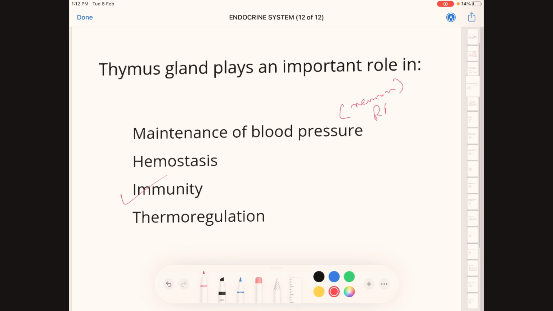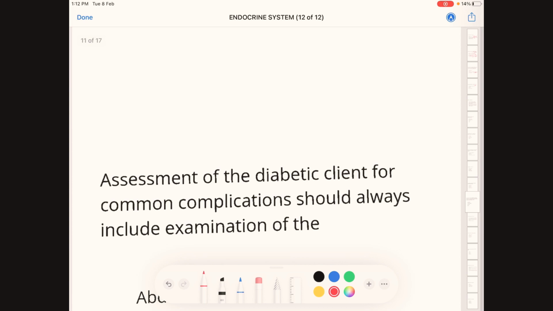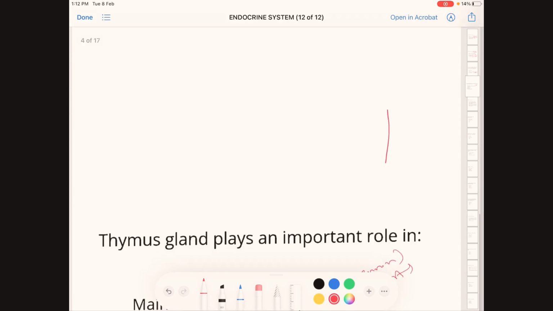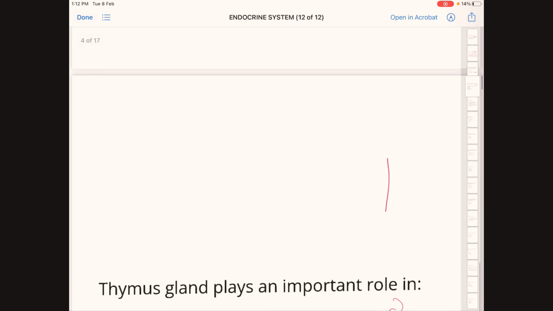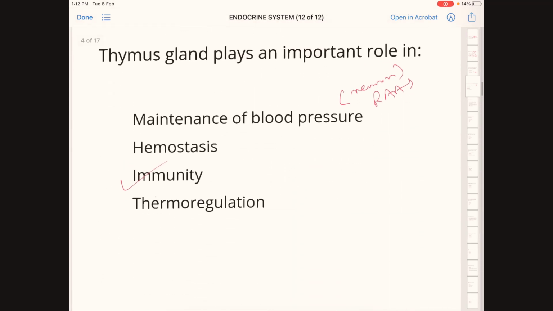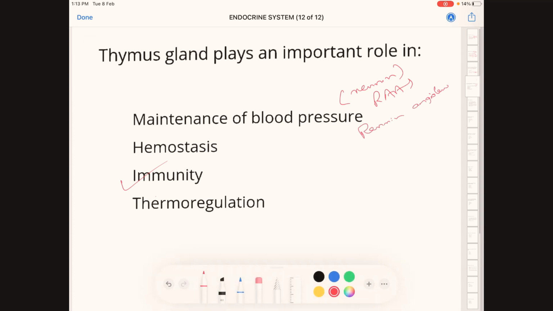There is a system known as RAAS, the renin, angiotensin, aldosterone system. This system usually maintains blood pressure.